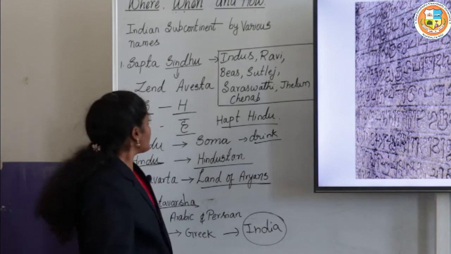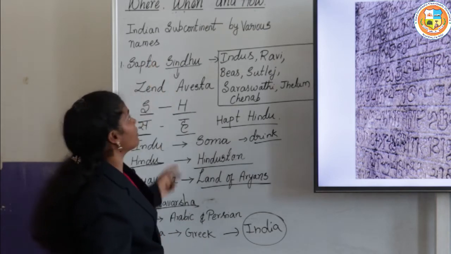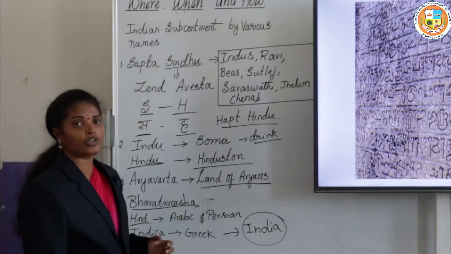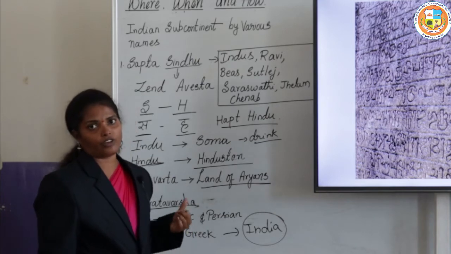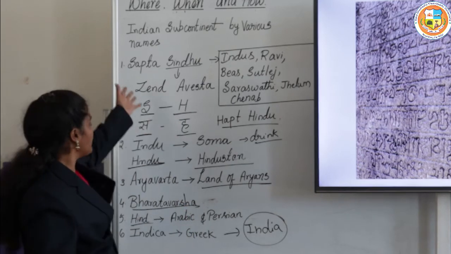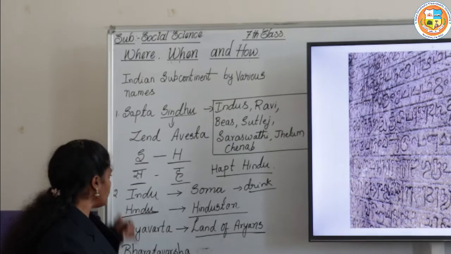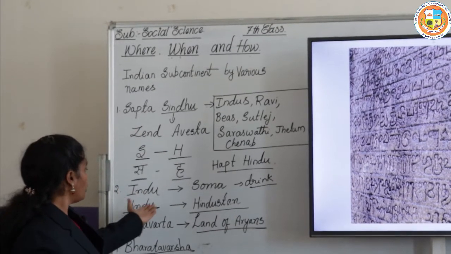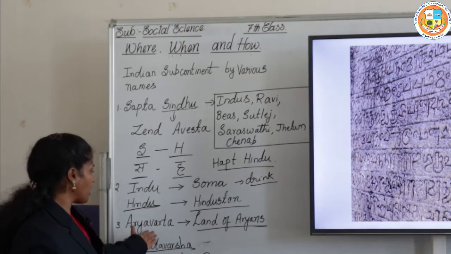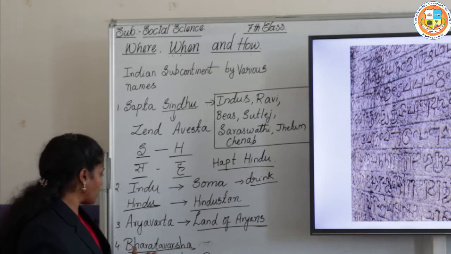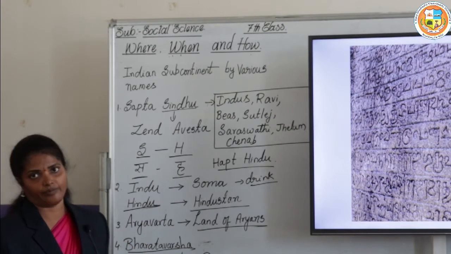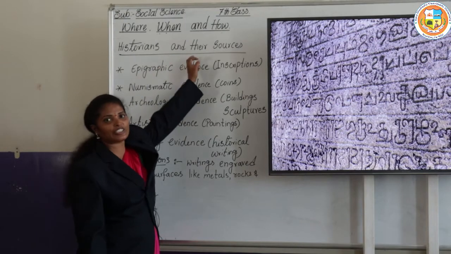So these are the different names of the Indian subcontinent during the medieval period: Sapta Sindhu, Hindu or Hindustan, Aryavarta, Bharatavarsha, Hind and Indica.